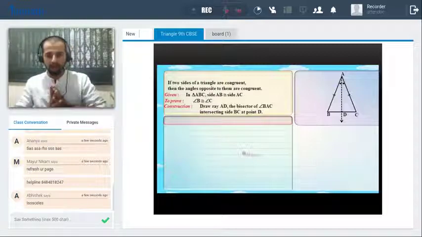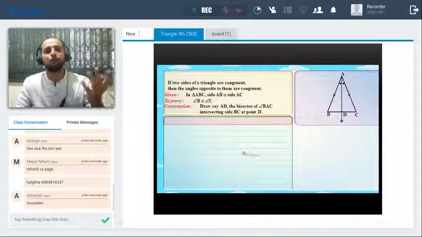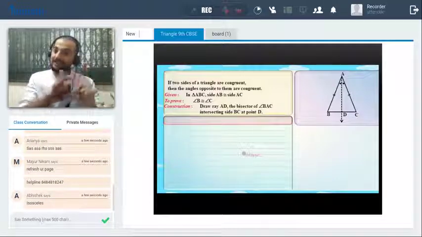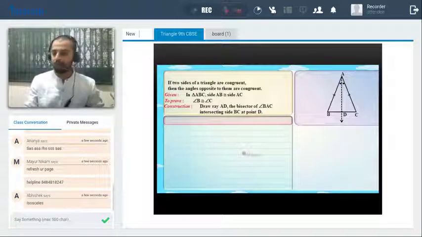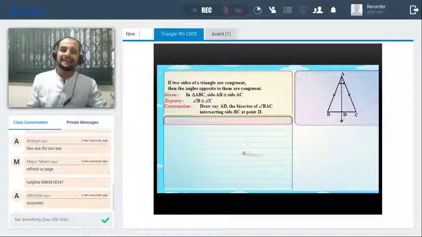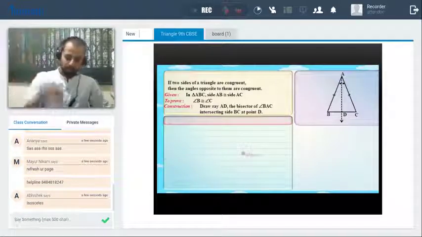Whenever it is a theorem, we require three to four basic things. First is the given, and what is to be proved. Given is a simple understanding.